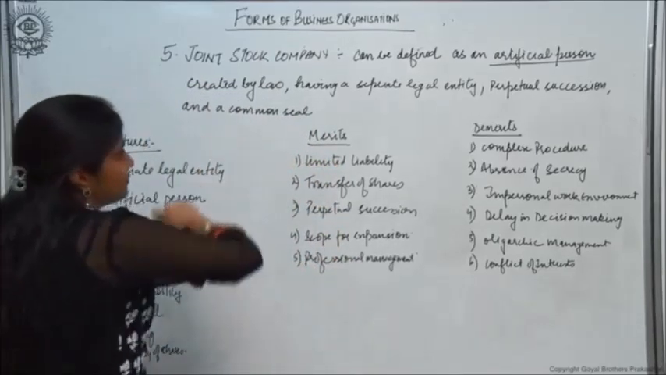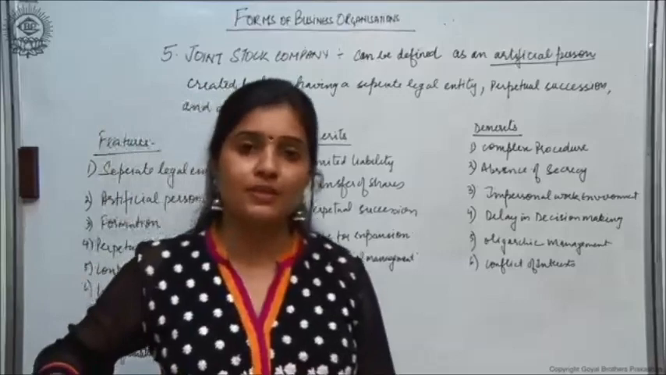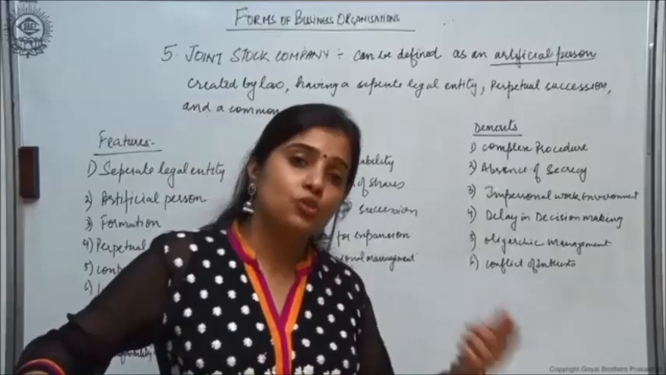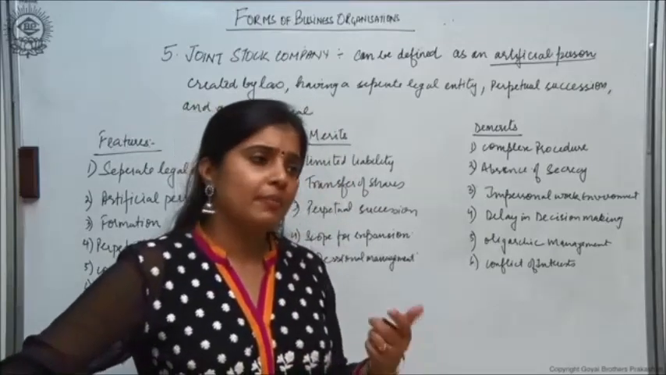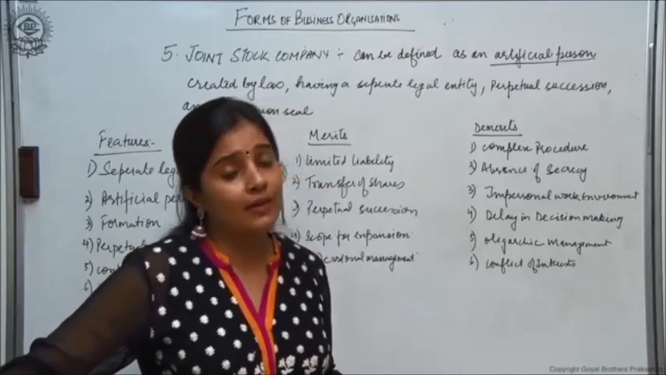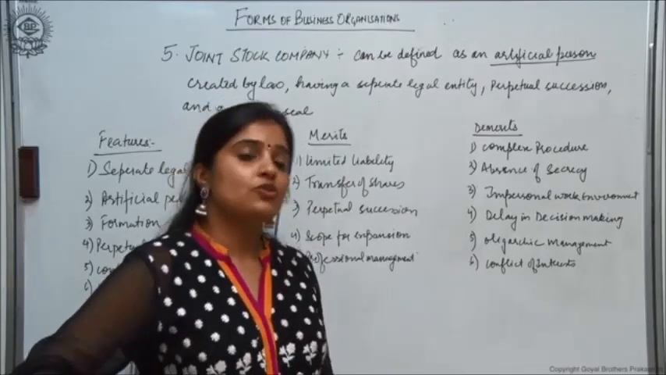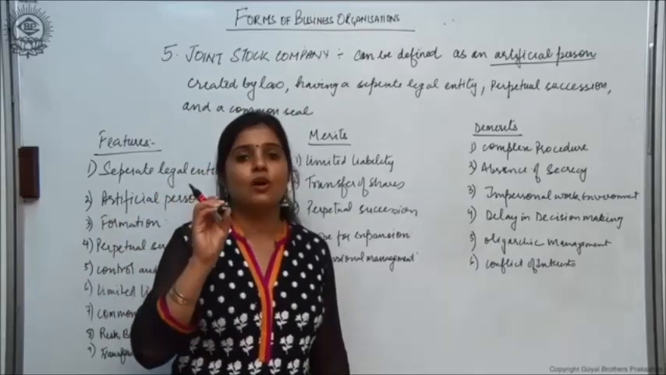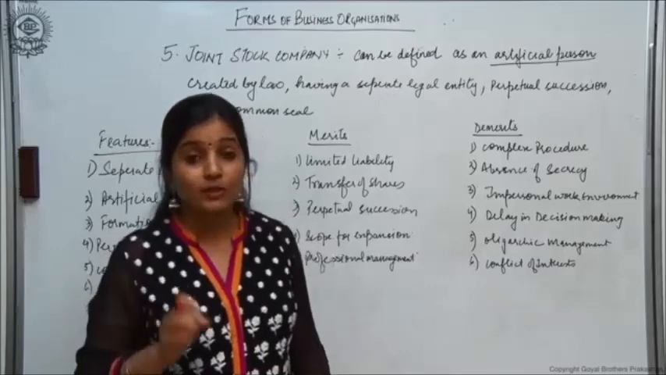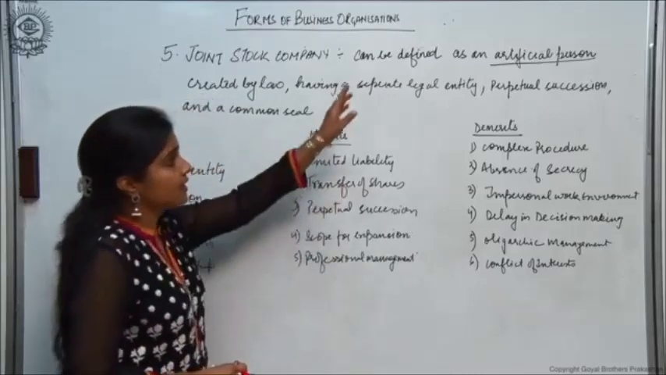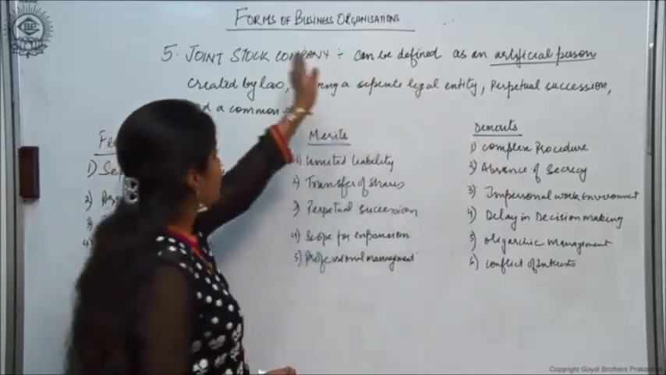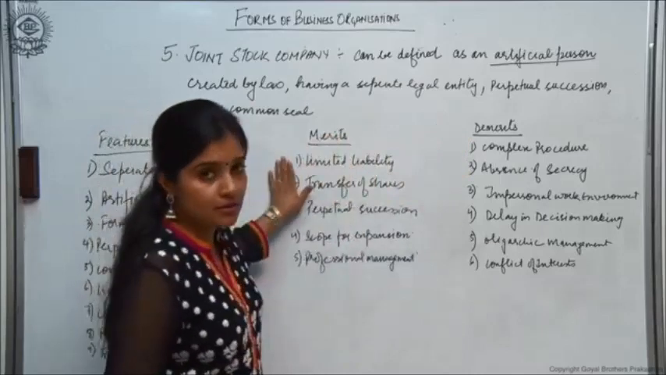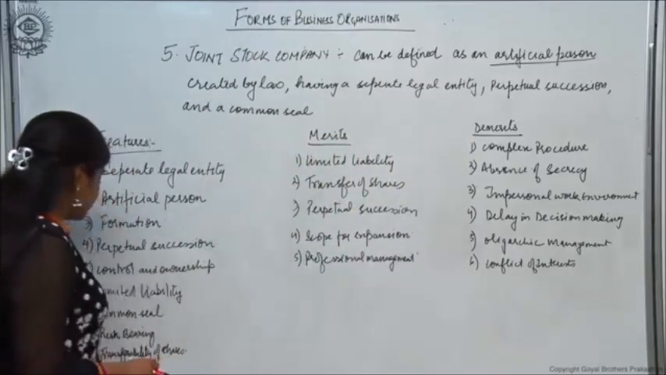And a common seal. Since it is an artificial person capable of entering into contracts, signing contracts, capable of suing people and being sued by people, right? But because it is an artificial person, it cannot sign contracts on its own. So the official signature of the company in the form of a stamp is called a common seal. So I hope now the definition of company will become clear to you. It can be defined as an artificial person created by law, having a separate legal entity, perpetual succession and a common seal. What are the features of a company?